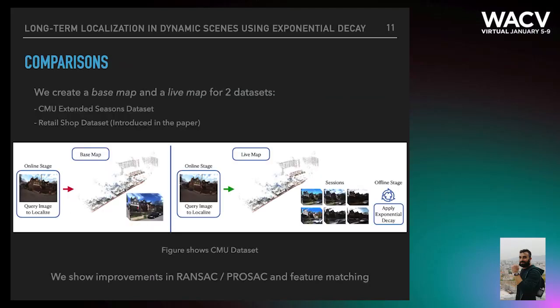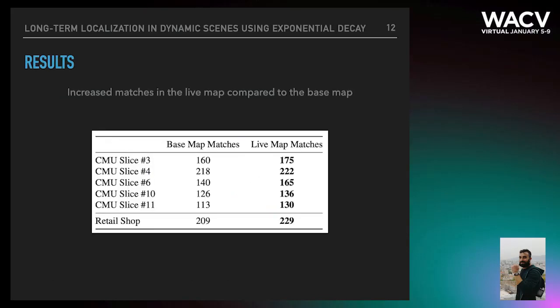We benchmark our method on two different datasets. The first one is the CMU extended seasons dataset, and the second one is the retail shop dataset that we introduce in this paper. For each dataset, we construct a base map and a live map. We immediately see an increase in the number of matches between the live map and the base map, with the live map returning a higher number of matches.